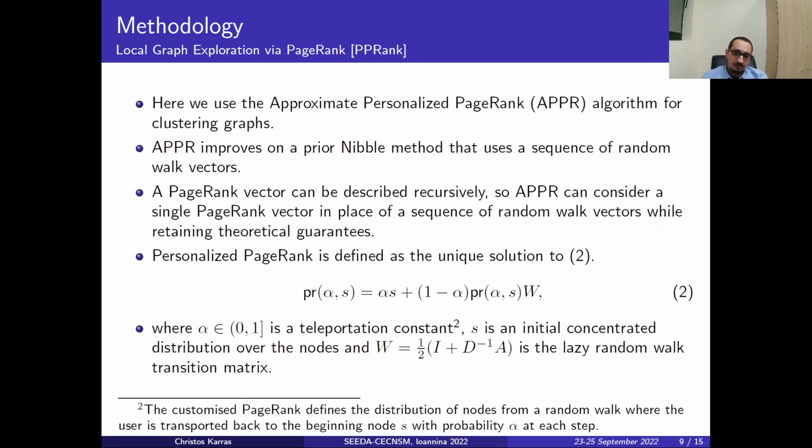So the personalized PageRank method is defined as the unique solution to equation 2, where A belongs to the set 0 to 1 and is named the teleportation constant. Basically, the personalized PageRank defines the distribution of nodes from a random walk, where the user is transported back to the beginning node S with probability A at each step. So this is a method for local graph exploration without needing to traverse too far into the graph.